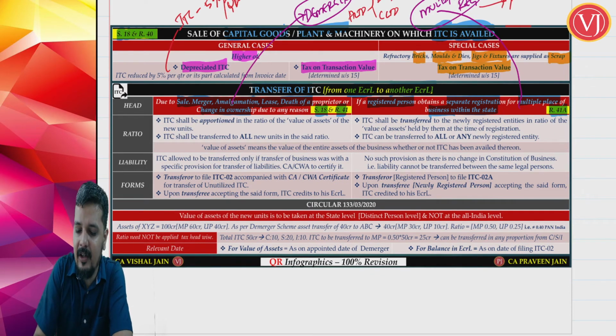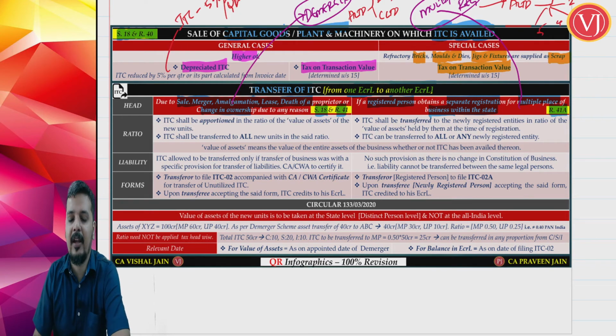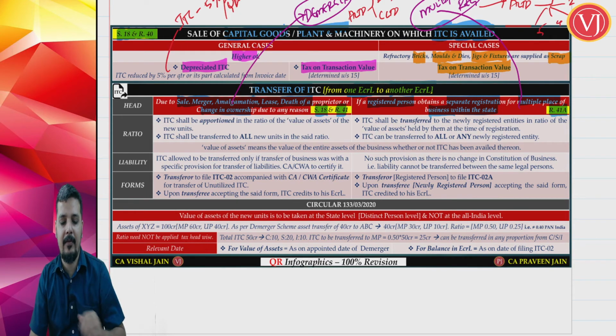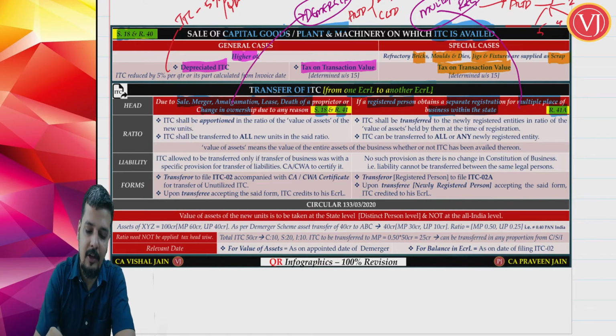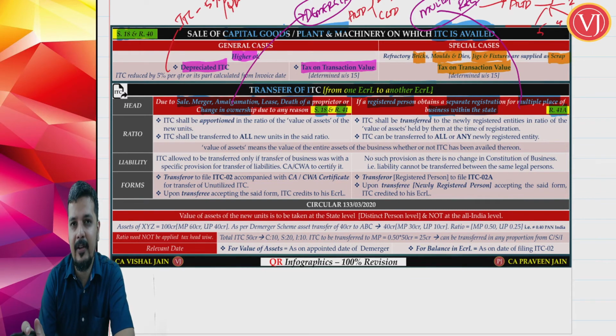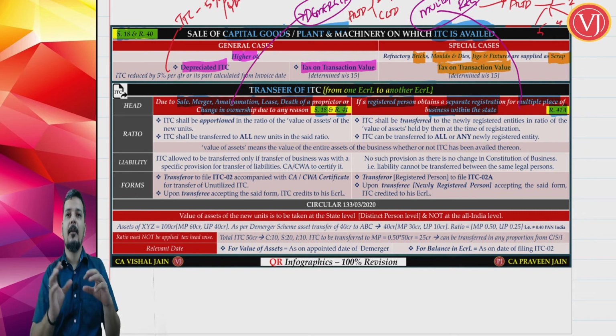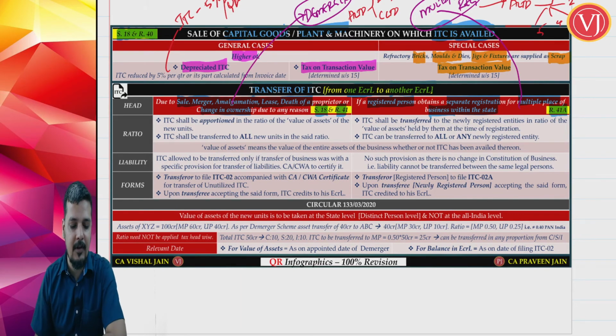And multiple registration, where A Limited, one registration, is now having say 5 registrations, same A Limited. In both the cases, the interesting thing is that only in case of demerger and multiple registration there is some confusion, because the credit cannot be given just like that. Now proportionate calculation will come into picture.